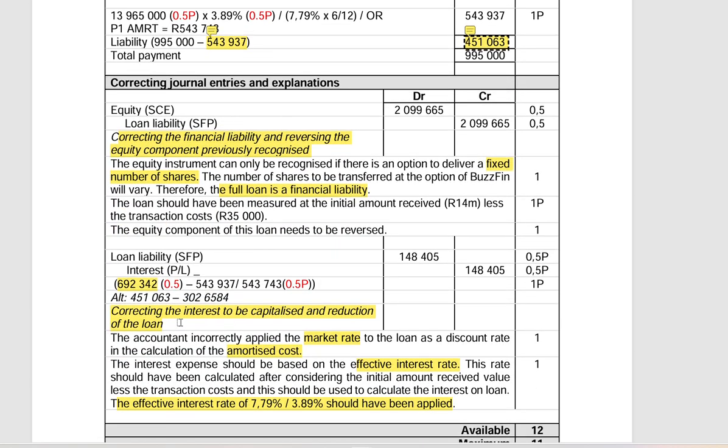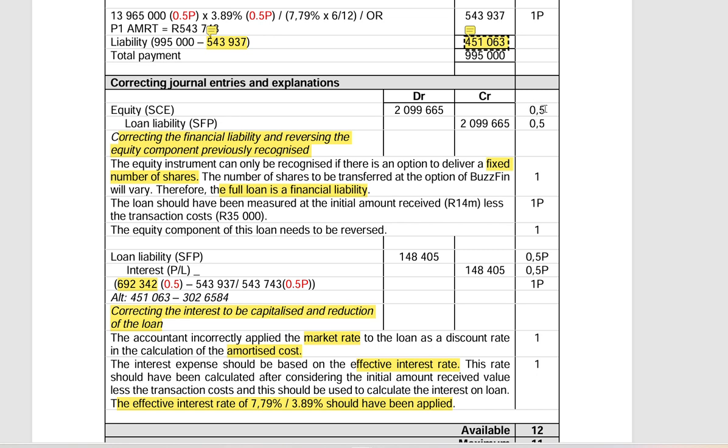Now let us look at the journal. When you look at the journal, the first thing that we said we're going to do is correct the financial liability by reversing the equity component previously recognized. In the journal, the financial accountant had processed, they have shown the equity. However, because the shares are not a fixed number of shares, we need to reverse that equity. So that our journal will be debit equity and credit liability, meaning to say we are reversing the equity and raising the liability, which was not raised, and it's going to be the same amount.